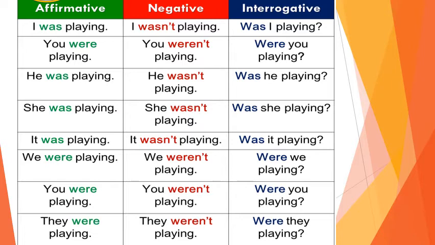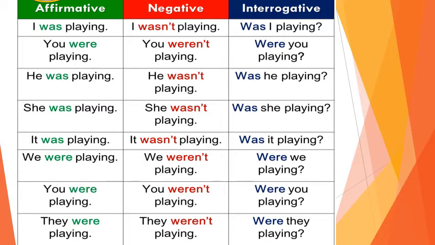Now see sentence number 2. You were playing and its negative is you were not playing. And interrogative is were you playing. Sentence number 3. He was playing. He wasn't playing. Interrogative is was he playing. Sentence number 4. She was playing. She wasn't playing. And interrogative is was she playing.